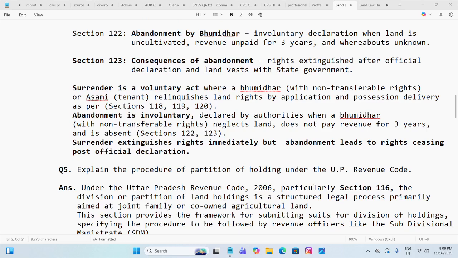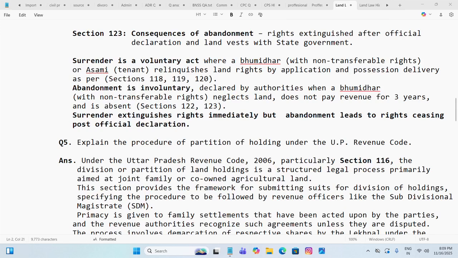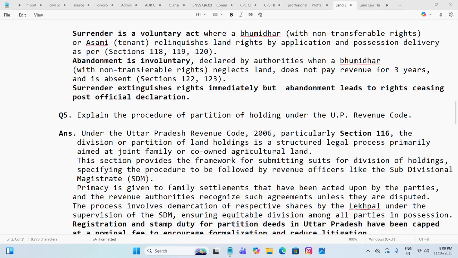Abandonment is involuntary, declared by authorities when a Bhumidhar with non-transferable right neglects land, does not pay revenue for 3 years, and is absent. It comes under section 122, 123 defined earlier. Surrender extinguishes rights immediately, but abandonment leads to rights ceasing post-official declaration. So this is the difference between surrender and abandonment.